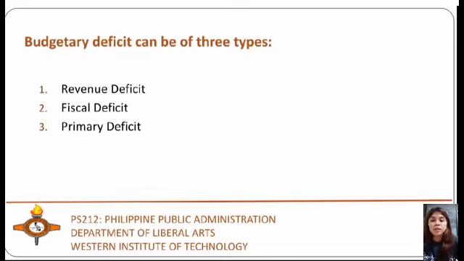So the next type of budgetary deficit is the fiscal deficit. Fiscal deficit is the difference between the government's total expenditure and total receipts, excluding borrowing. It can be written as shown. I cannot show you the equation, but let's just proceed. Non-debt creating capital receipts are those receipts which are not borrowings and therefore do not give rise to debt. Examples are recovery of loans and the proceeds from the sale of PSUs. The fiscal deficit will have to be financed through borrowings. Thus, it indicates the total borrowing requirements of the government from all sources.